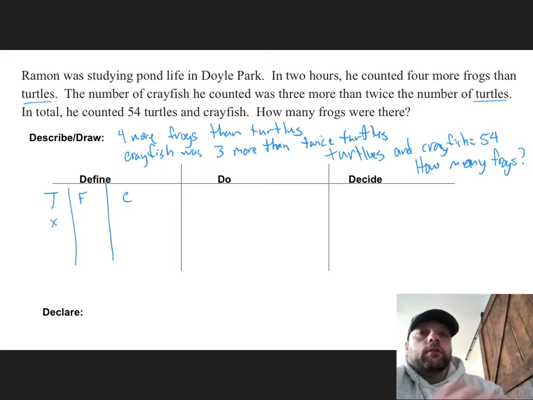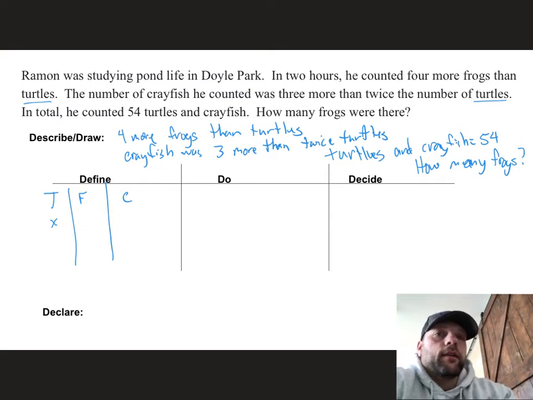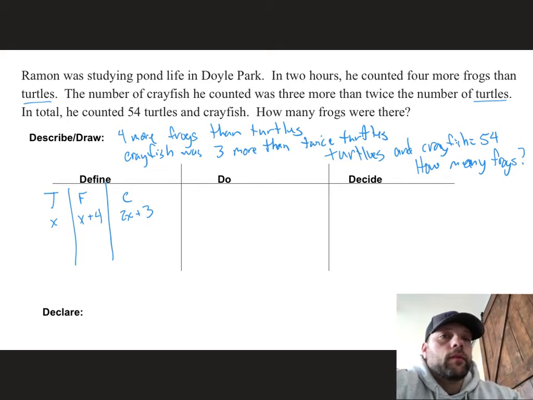So my turtles is going to be X because I have that kind of repeated twice. The number of frogs I have is 4 more than, so X plus 4. And the number of crayfish that I have is 3 more than twice the amount of turtles, so 2X plus 3, because it's 3 more than. All right, so now, again, like the previous problem, we're looking at turtles and crayfish. So that's going to be X plus 2X plus 3, and that's going to be equal to 54.